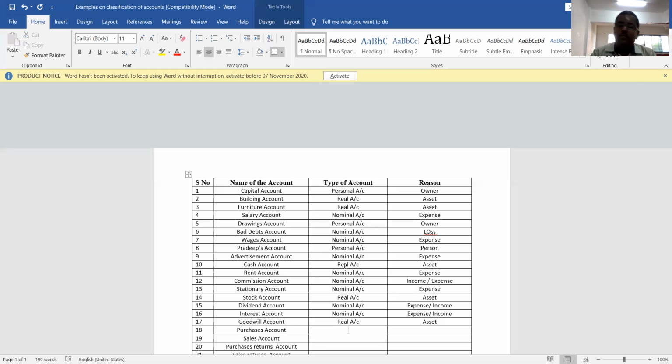You people know the difference between purchase of machinery and purchase of goods. Goods purchased are considered as purchases, expenses.